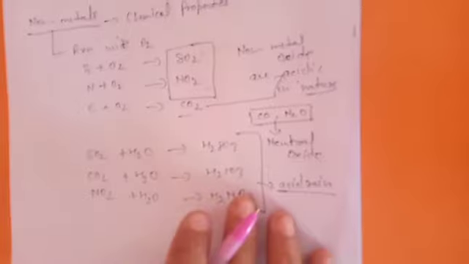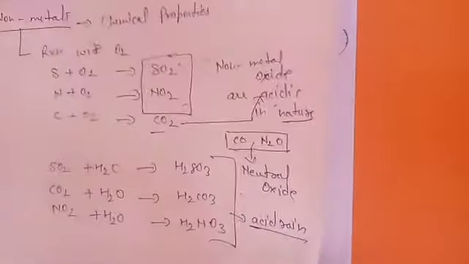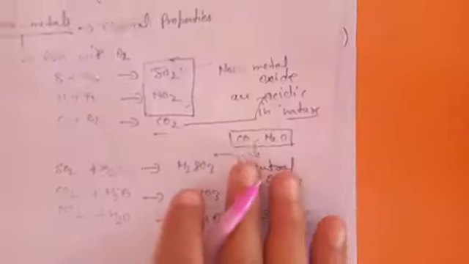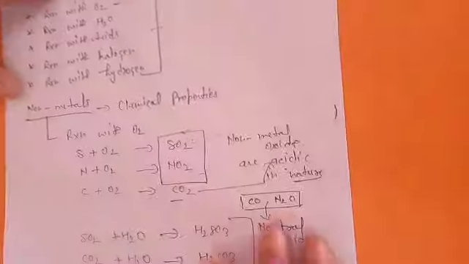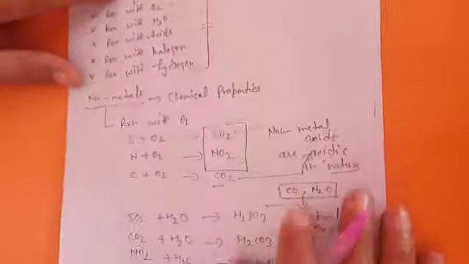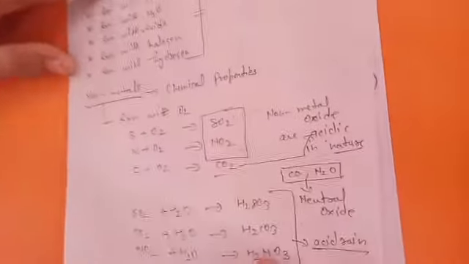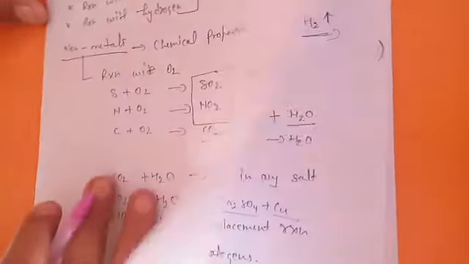Now this is the first property we discussed about non-metals, reaction with oxygen. You will say that they are acidic in nature, and you have to give the reason why they are acidic in nature.